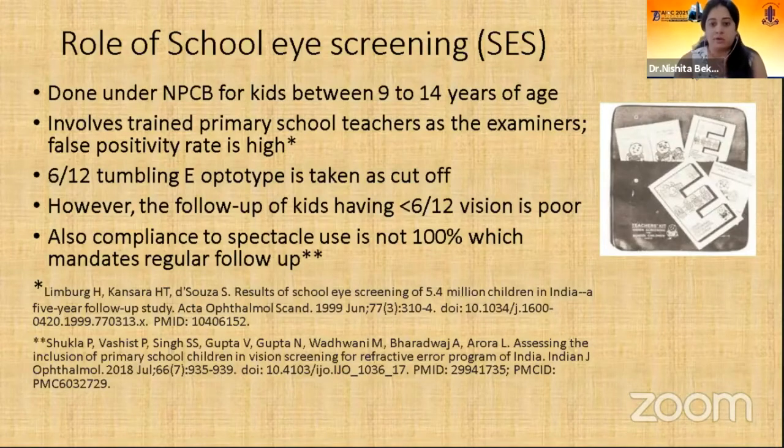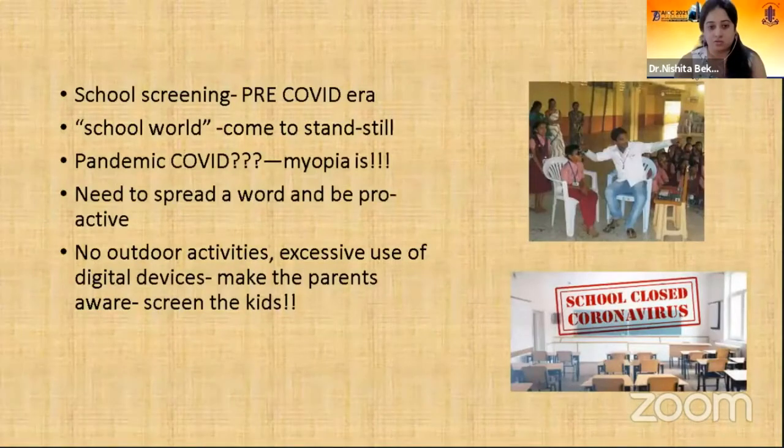But the follow-up is still poor, and compliance with the spectacles given is also not 100%. This was all going on well, but then the school world came to a complete standstill in March 2020, and the COVID pandemic started. But for kids, along with the COVID pandemic, myopia is a bigger pandemic. So we need to spread the word and be proactive regarding screening of such kids.